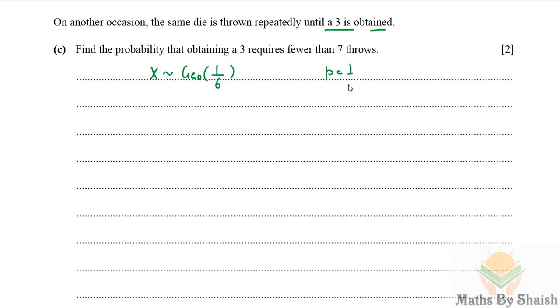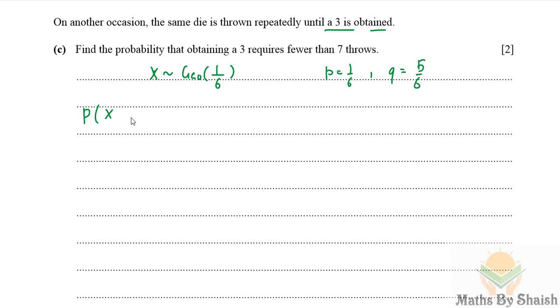So p here is 1 over 6 and failure probability is 1 minus 1 over 6, that is 5 over 6. Here X is the number of throws required to get the first success.